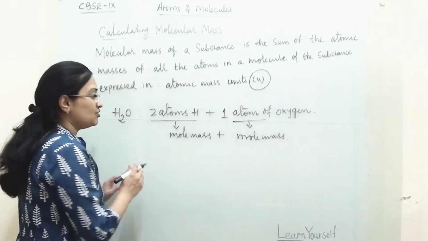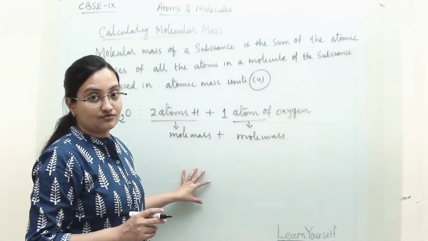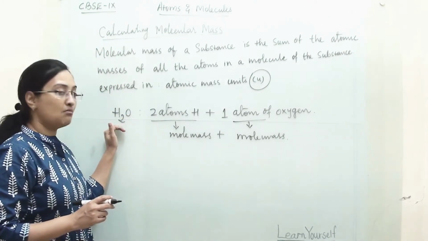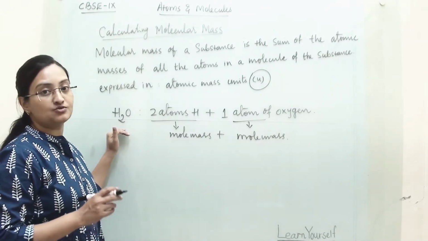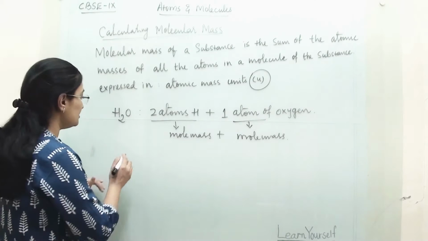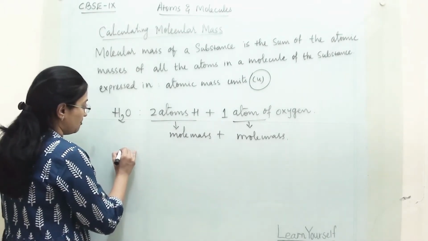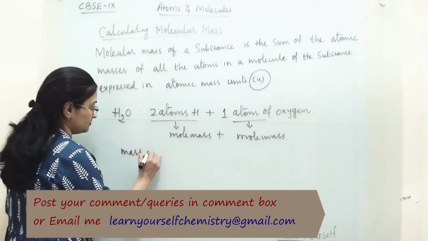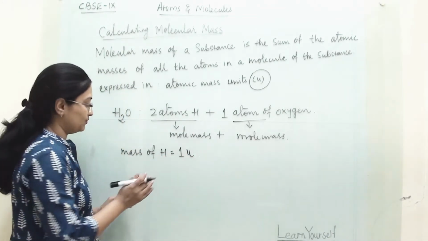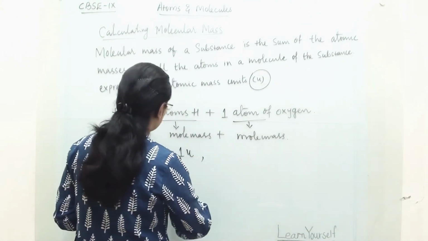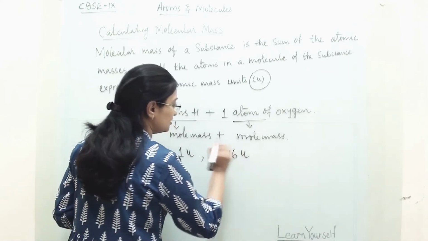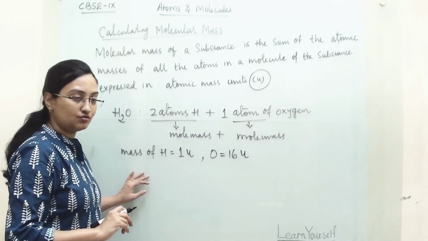Now, when you are calculating this kind of sum in the exam, they will give you the atomic mass of all the atoms present in that particular molecular formula. So here the mass of hydrogen is 1 U, which will be given to you. Then similarly for oxygen it is 16 U. This will be given to you in the exam.